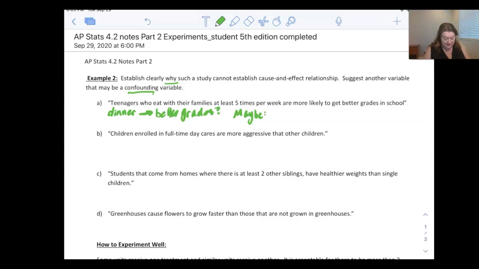Well, maybe they have less working parents or less numbers of jobs that working parents are doing. So that makes it less stressful for them at home. They have more access to extra help. Maybe the student is not in a sport, and that leads it easier for them to eat dinner at home and easier to have more time to study and to do better, right? Or extracurricular obligations, right? So any of that could have been a confounding factor.